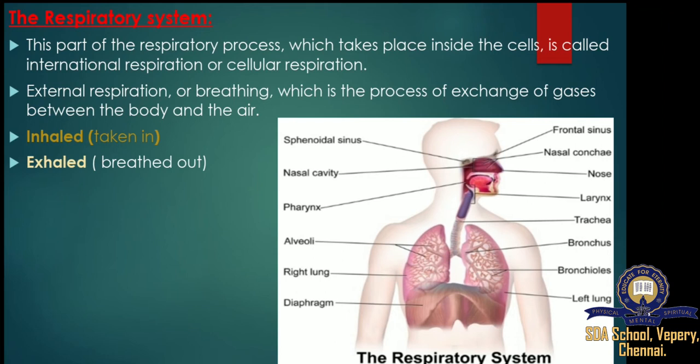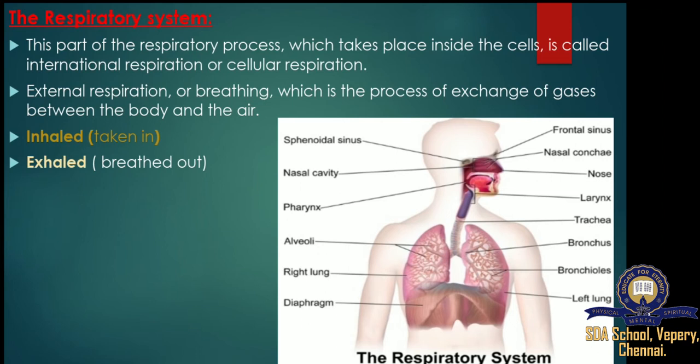You have learned in the preceding chapter that the digested food molecules are carried by the blood to all the cells of the body. In the cell, the glucose molecules combine with oxygen through a complicated chain of reactions to produce energy. Carbon dioxide and water are liberated as byproducts. This is the process of respiration that takes place inside the cells of most living organisms. In the equation, glucose plus oxygen gives carbon dioxide plus water plus energy. This part of the respiratory process, which takes place inside the cell, is called internal respiration or cellular respiration.